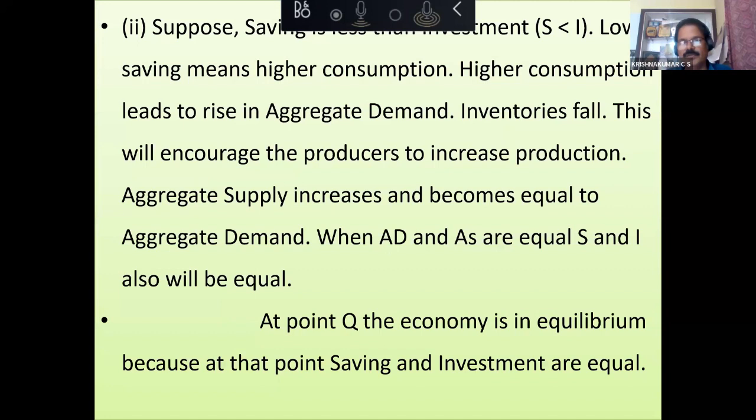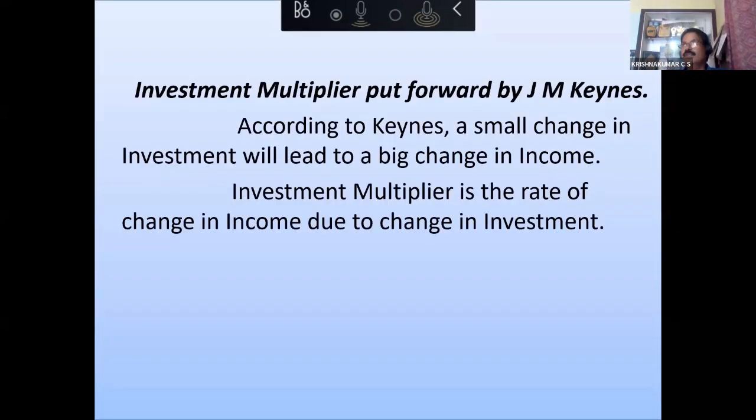This is a very important one, repeatedly asked. Either AD is equal to AS or S is equal to I. Sometimes they will not ask you to explain the complete one. They will ask, if saving is greater than investment, what will be the adjustment mechanism, or how will the economy go back to equilibrium level? So children have to explain this.